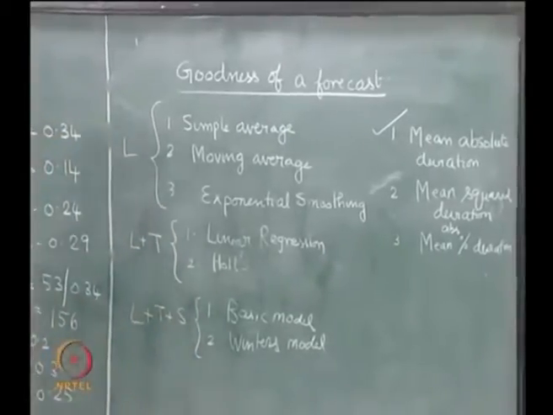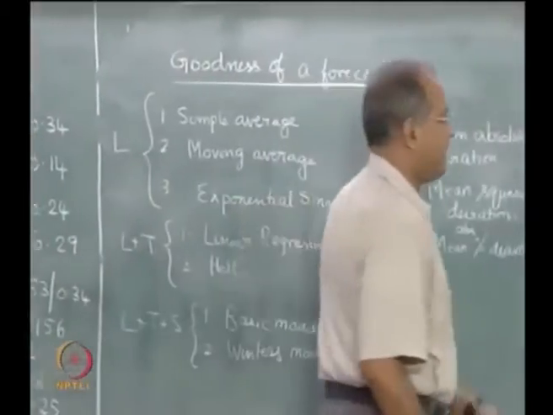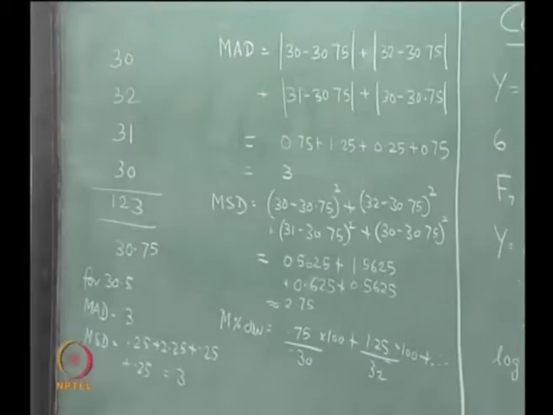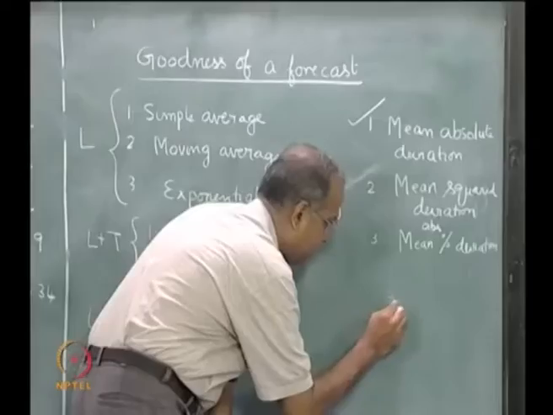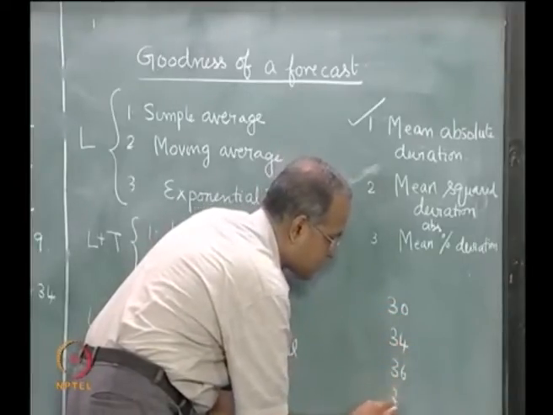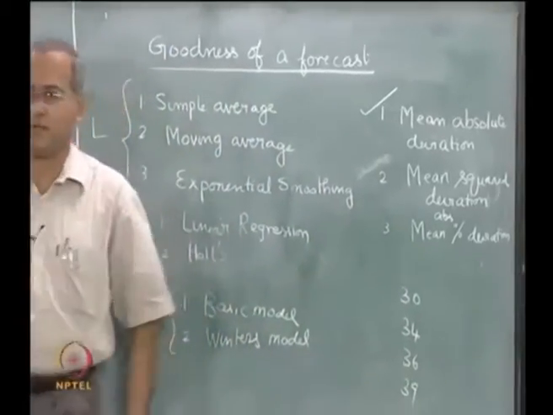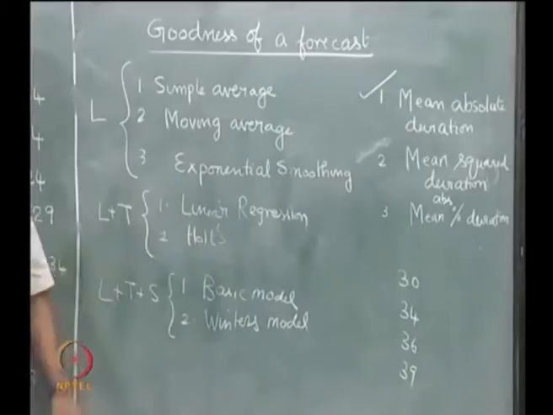Then we can get into another question. For example, if we have data like 30, 34, 36, 39, clearly this data shows trend. So we could use this or this.